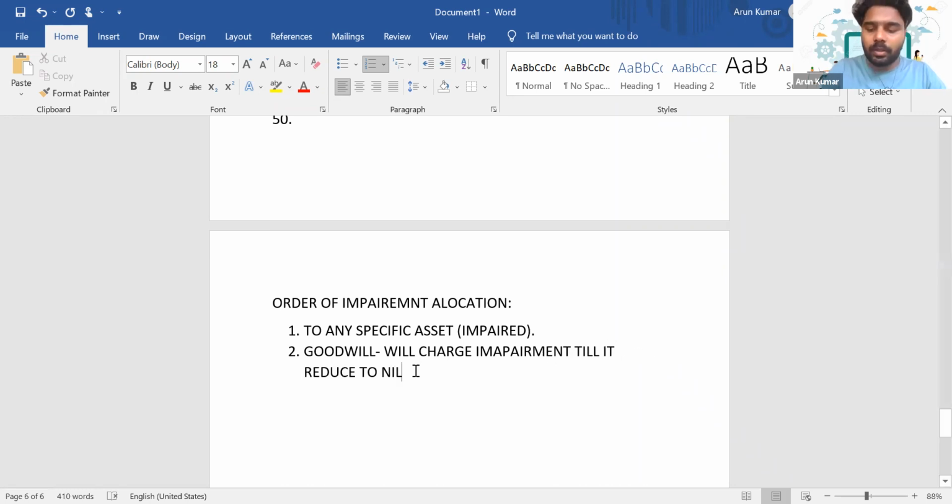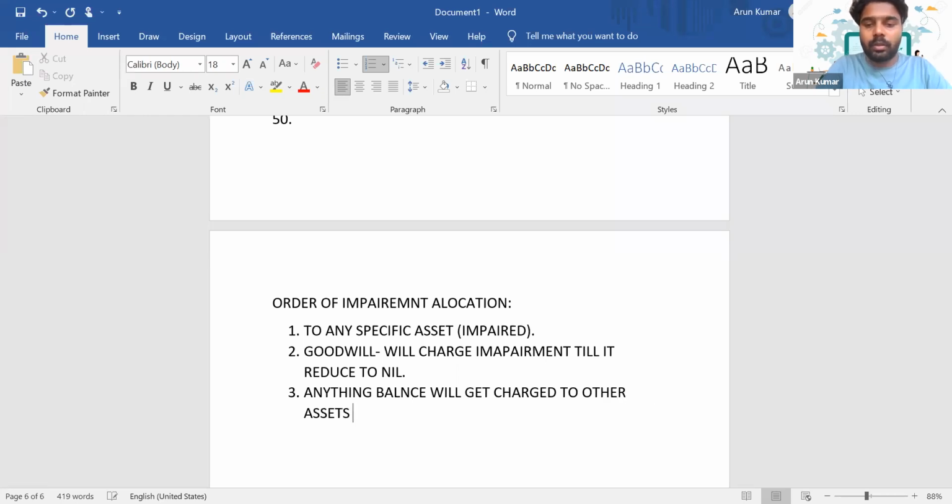Okay. Then anything excess, anything balance will get charged to other non-current assets, to other assets excluding current assets, because current assets won't get impaired, on a pro rata basis.